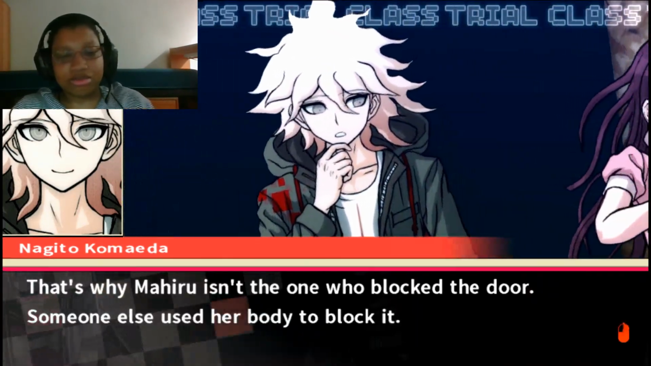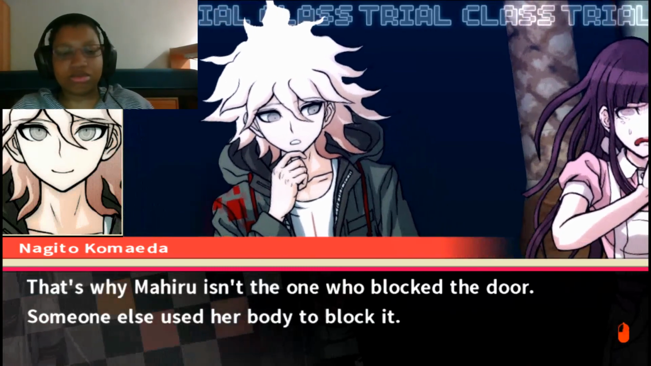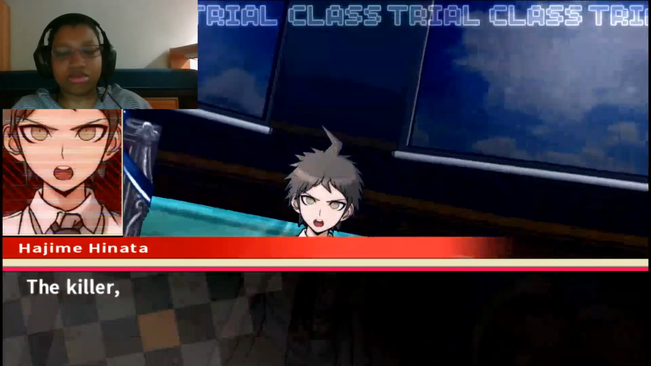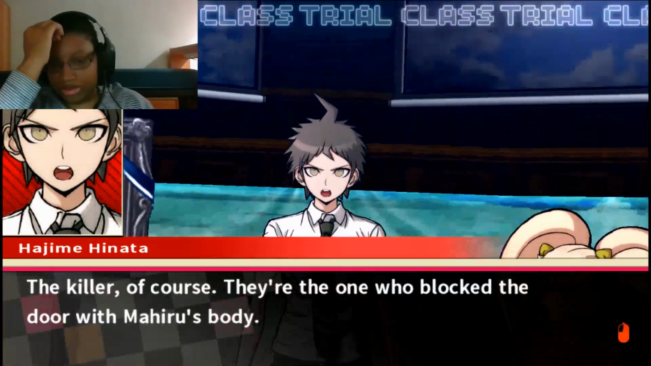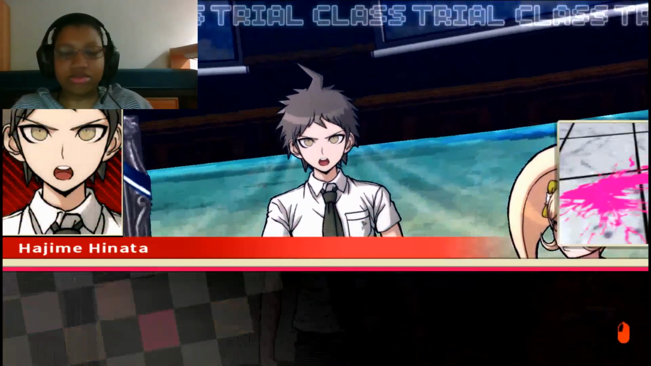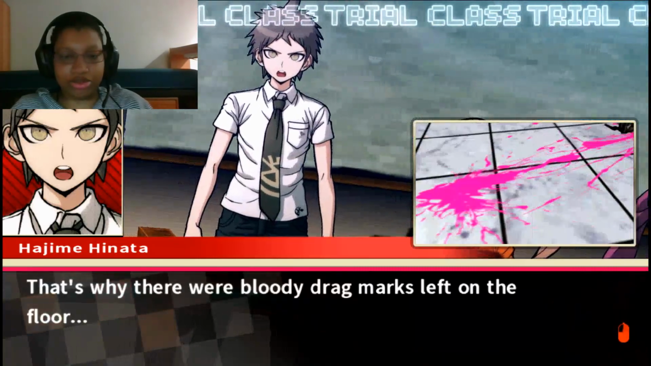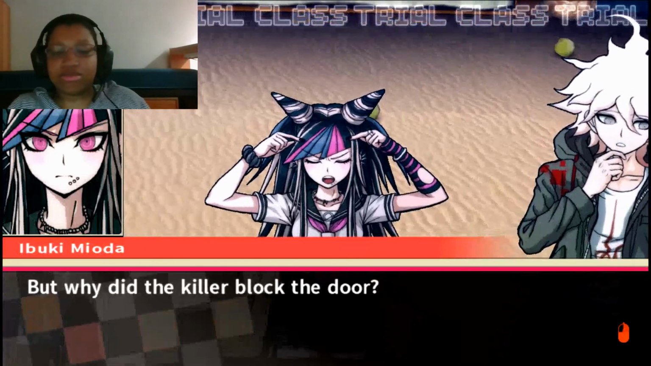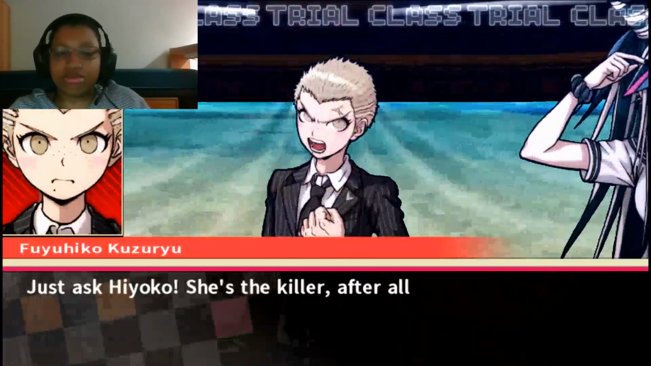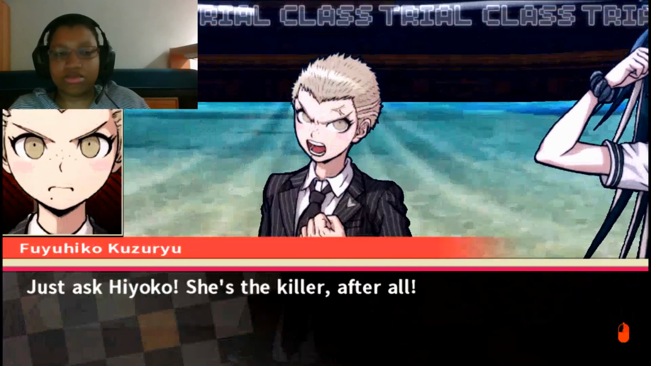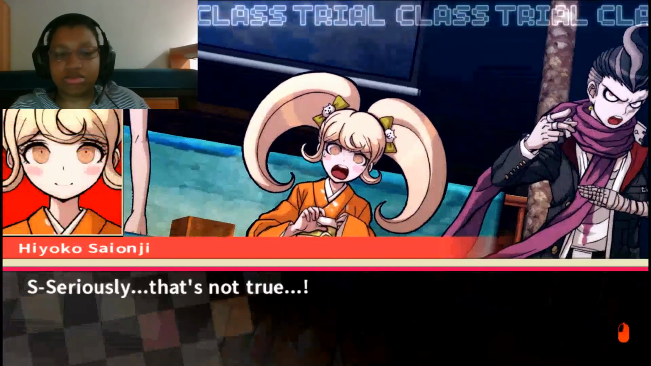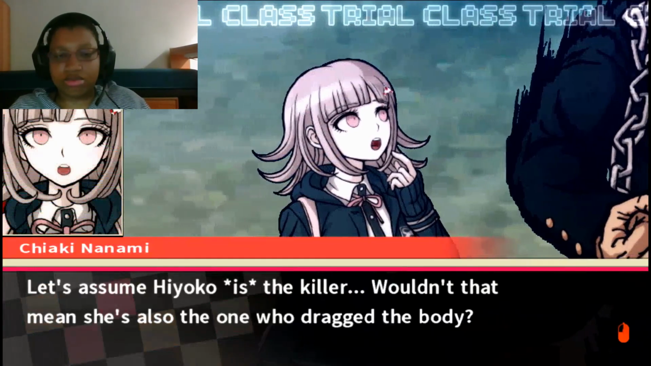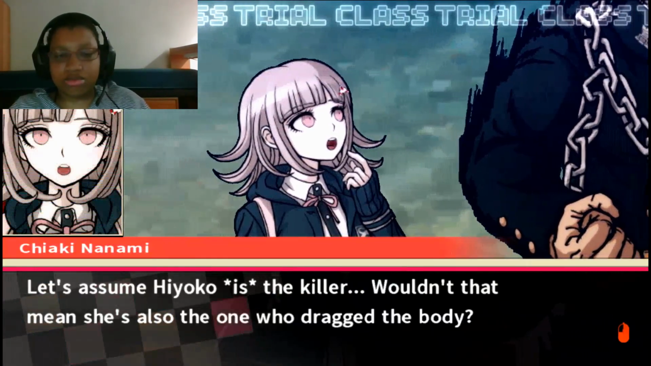Mahiru isn't the one who blocked the door. Someone else used her body to block it. Someone else? The killer, of course. They're the one who blocked the door with Mahiru's body. That's why there were drag marks left on the floor. Yep, exactly. But why did the killer block the door? Just ask Kyoko. She's the killer after all. Seriously, that's not true. Let's assume Hiyoko is the killer. Wouldn't that mean she's also the one who dragged the body?